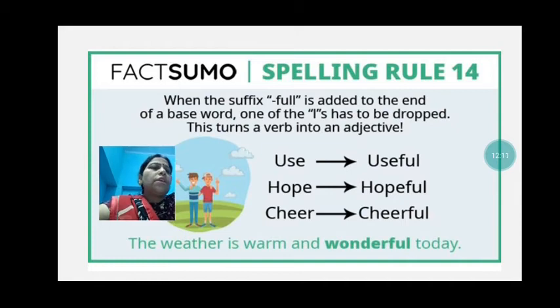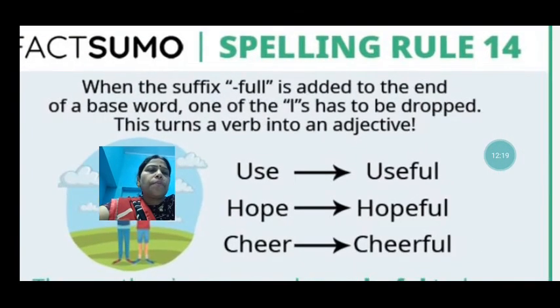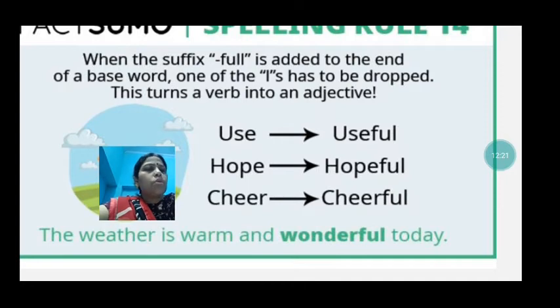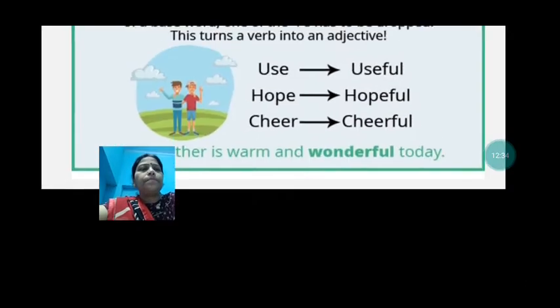See, when the suffix FULL is added to the end of a base word, one of the L's has to be dropped. This turns a verb into an adjective. Now, use becomes useful, hope becomes hopeful, cheer becomes cheerful. So from there, what have we done? We have removed one L. So first it was a verb, now it has become an adjective.